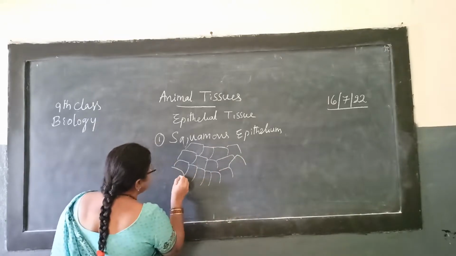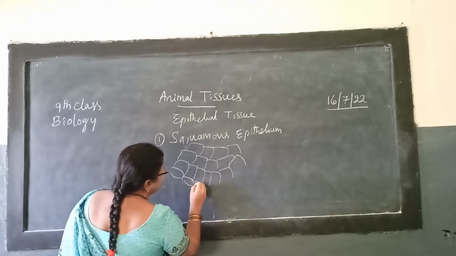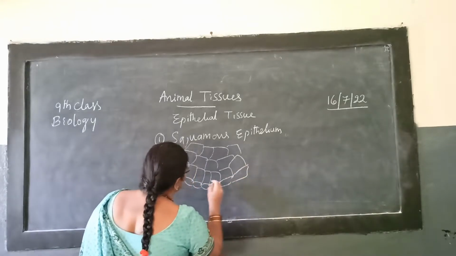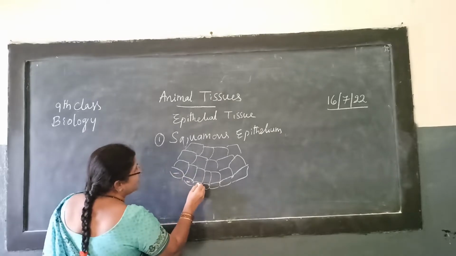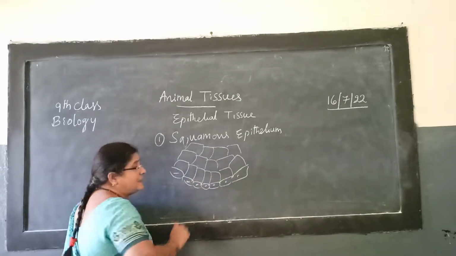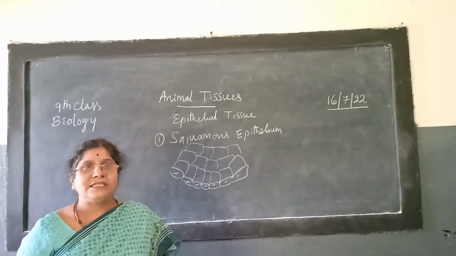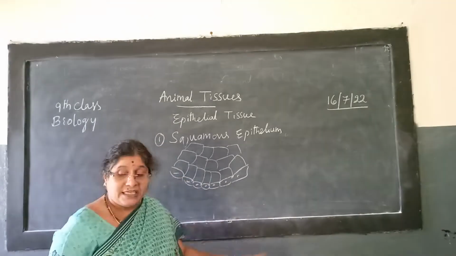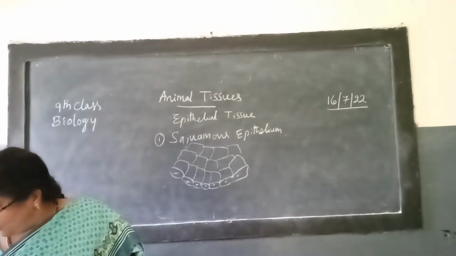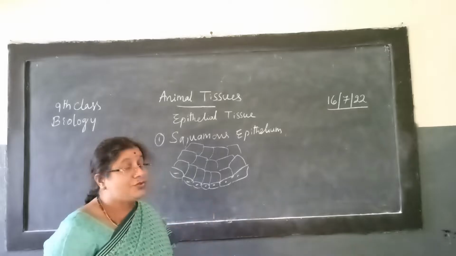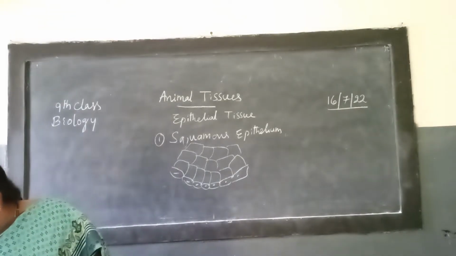This one we call squamous epithelium. Everyone understood? If the epithelial cells are arranged in a single layer, then that type of epithelial tissue is called squamous epithelium.